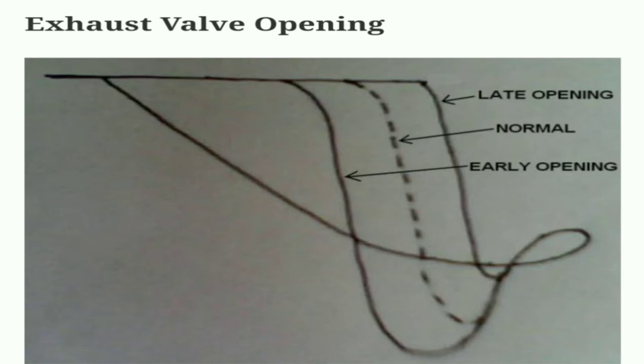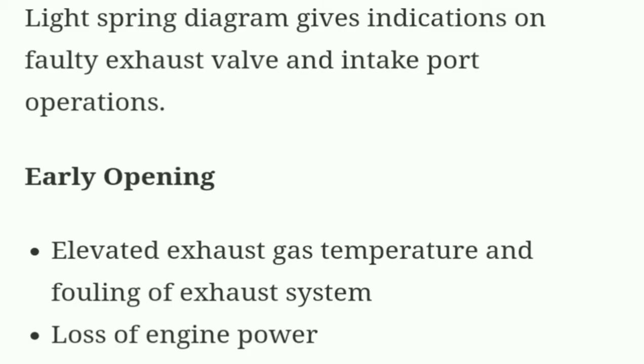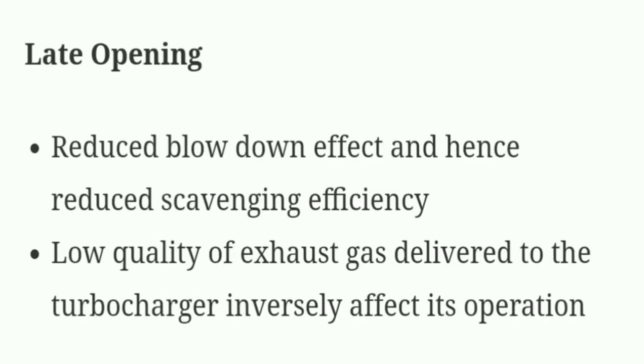Exhaust valve openings. We can see the different cases: normal, early opening and late opening. The light spring diagram gives indications on faulty exhaust valve and intake port operation. Early opening: elevated exhaust gas temperature and fouling of exhaust system, loss of engine power. For late opening: reduced blow-down effect and hence reduced scavenging efficiency. Low quality of exhaust gas delivered to the turbocharger adversely affects its operation.